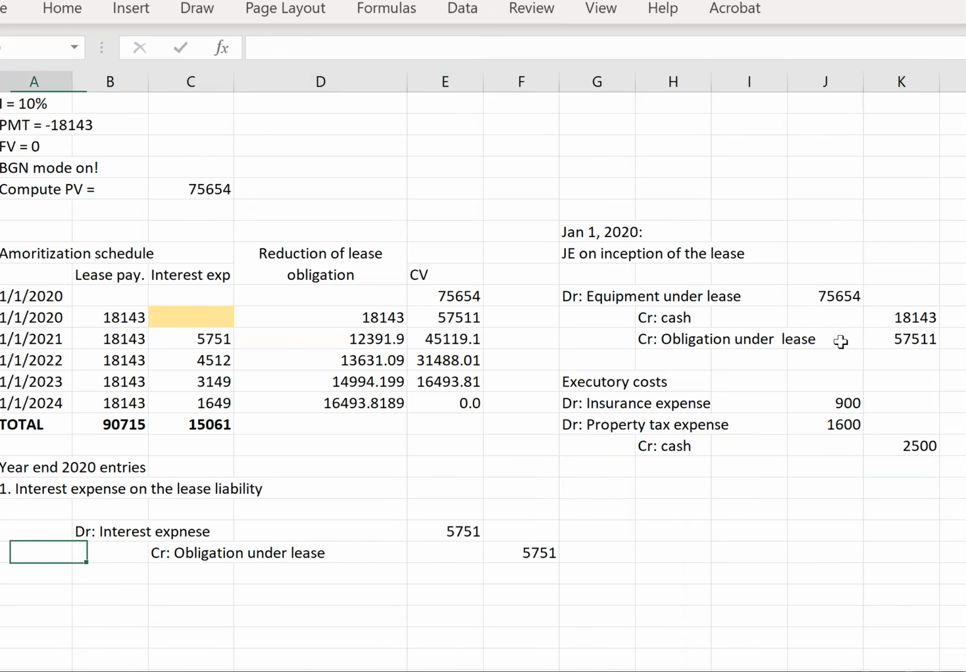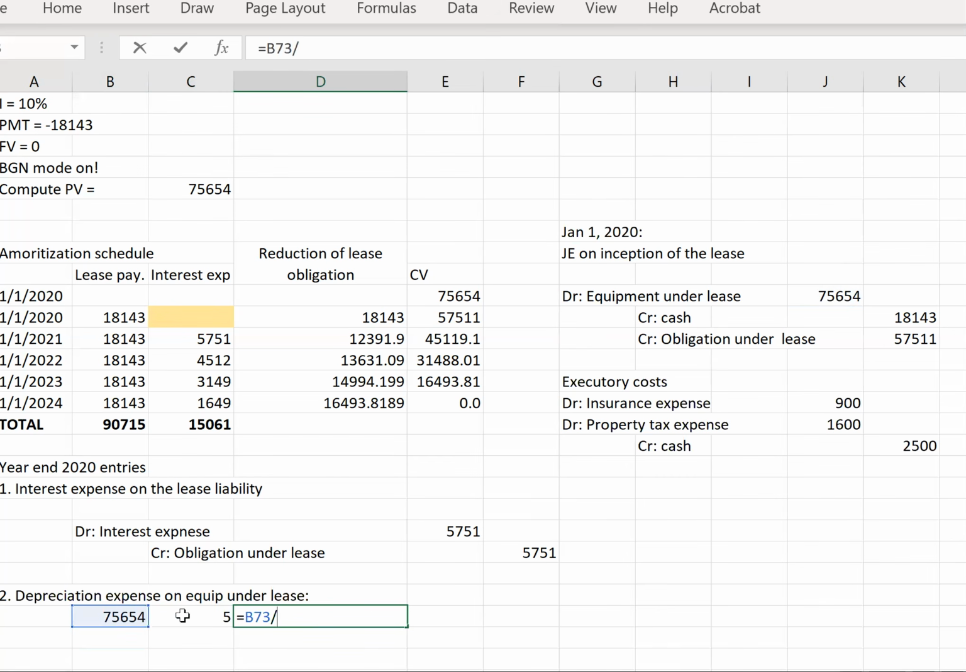So that was our executory costs. Now we've got our year-end entries: our interest expense on the lease obligation, and next our depreciation expense on the equipment under lease. Our equipment under lease is going to be this amount. This is a 5-year lease, so it's straight line depreciation. This divided by 5 years gives us an annual expense of $15,130. So we're going to have debit depreciation expense